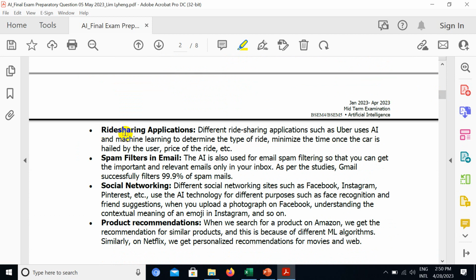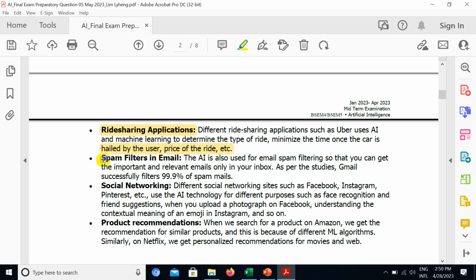Like ride sharing applications, the different ride sharing applications such as Uber use AI and machine learning to determine the time of the ride and minimize the time between when the car is hailed by the user and when the ride starts. Yeah. So this is used inside the car.